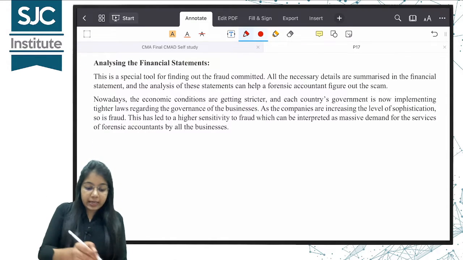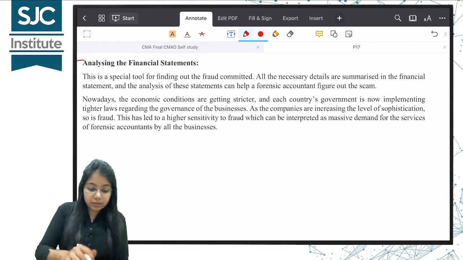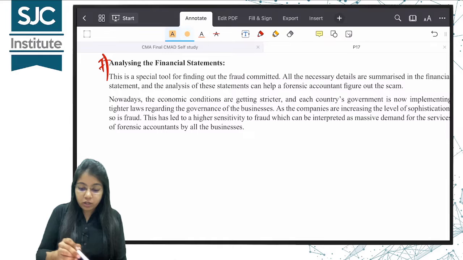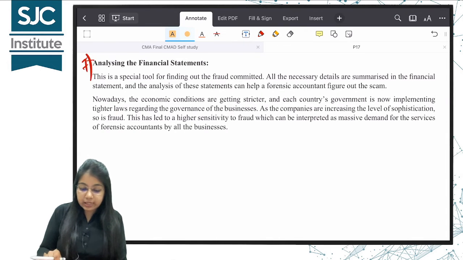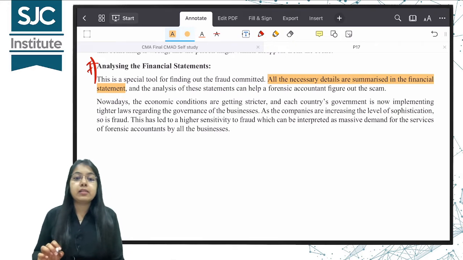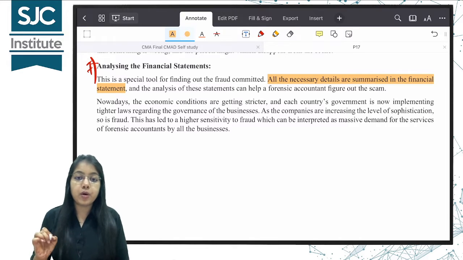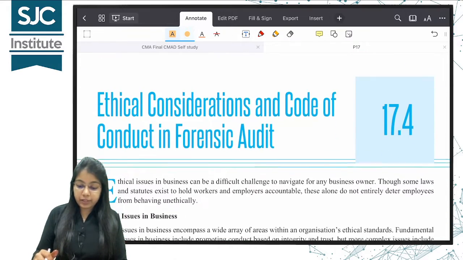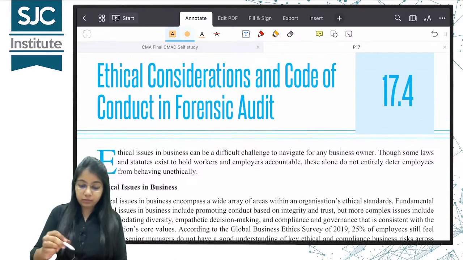Last one is analyzing the financial statements. This is a special tool for finding out the fraud committed. All necessary details are summarized in the financial statements. And the analysis of these statements can help the auditor to figure out the scam. Clear? So these are the forensic audit techniques, very important.